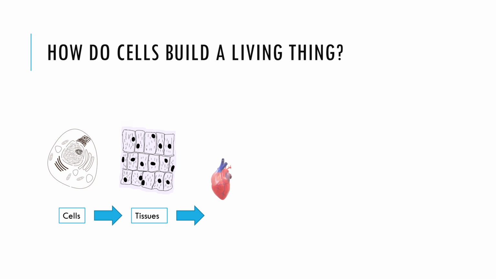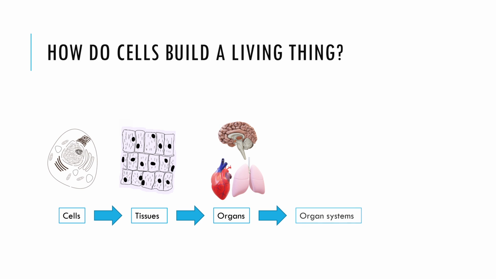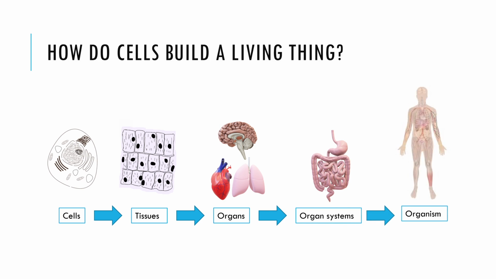Groups of tissues make up organs that perform a specific physiological function. Examples are heart, lungs, or the brain. These in turn make up organ systems such as the vascular system or the digestive system. These systems finally make up an organism. The cells are the actors behind all biological activity, and that is what we will see in detail today.